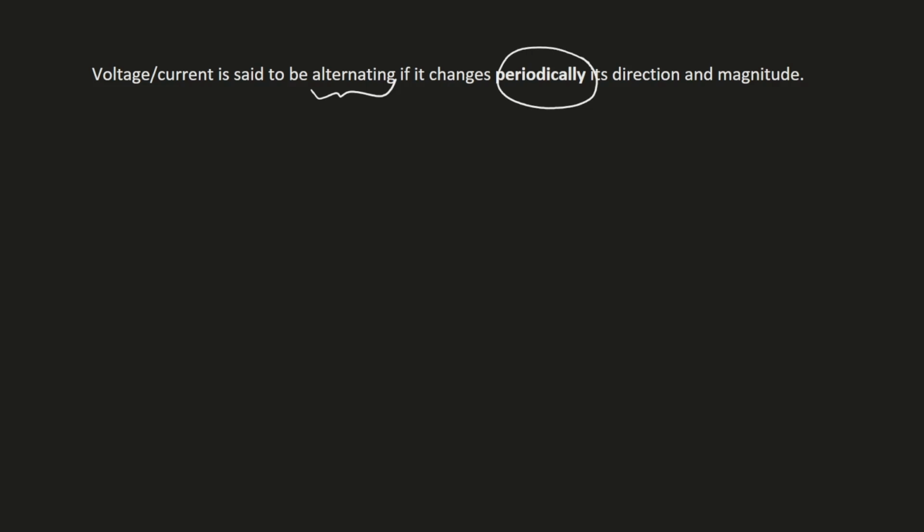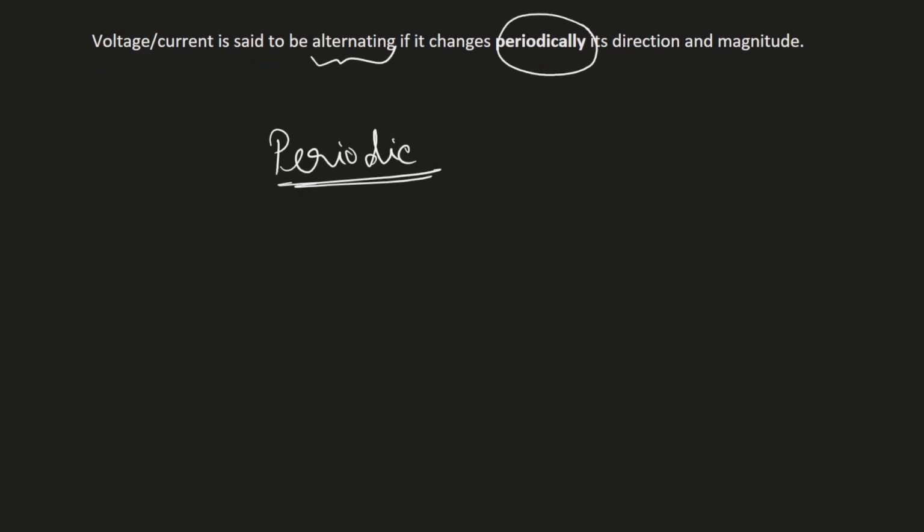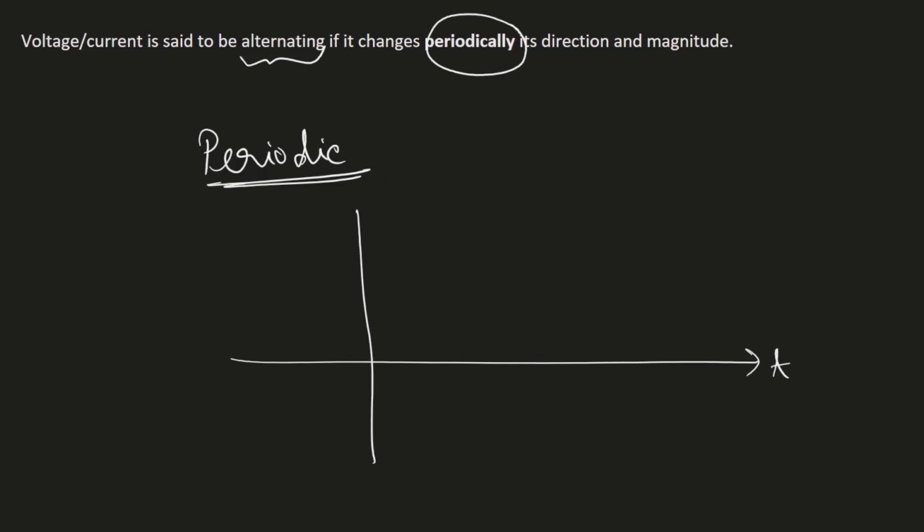By the way, what do I mean by periodic change? Let me draw some graph. Suppose this is the time axis and this is anything, which may be current or voltage. Periodic change means that if we copy and paste some part of the graph, it should generate the full graph.